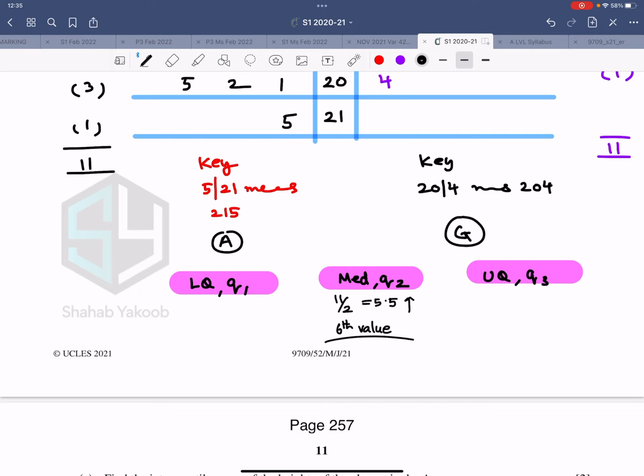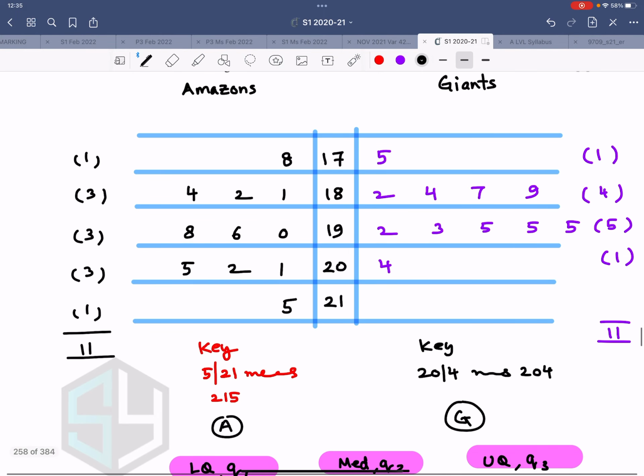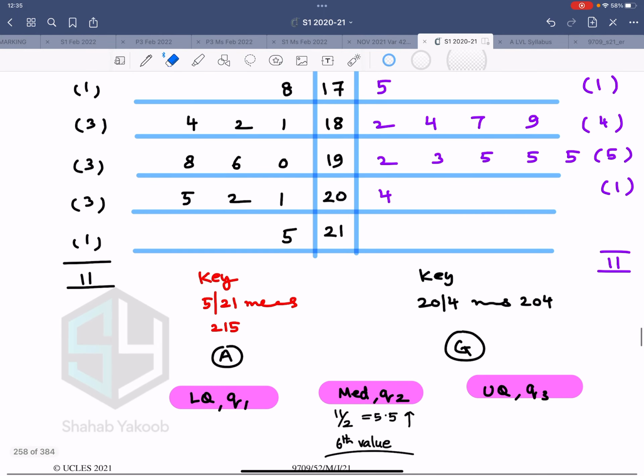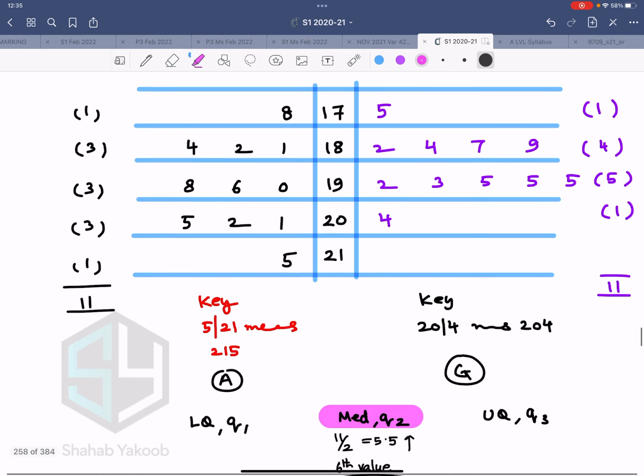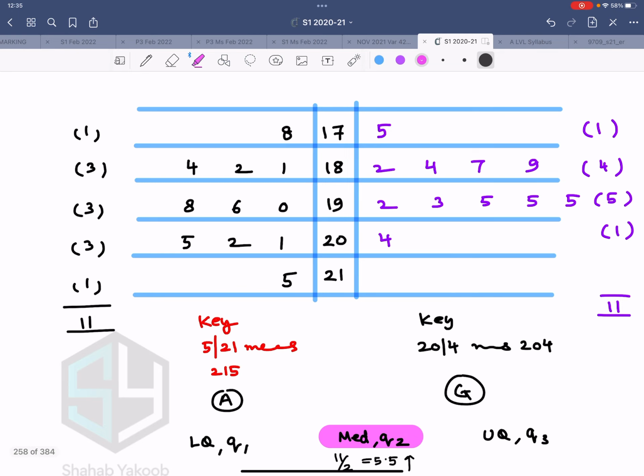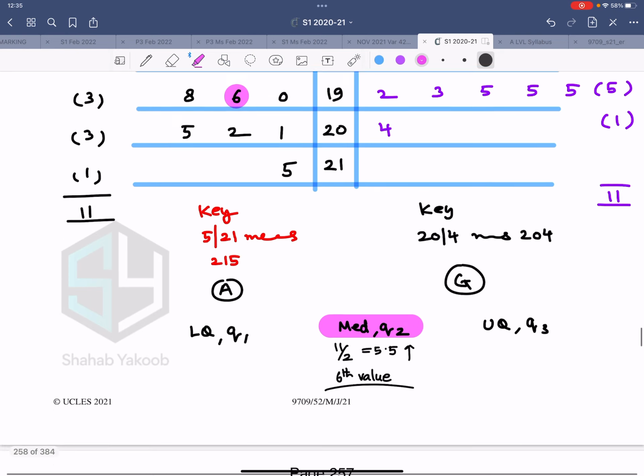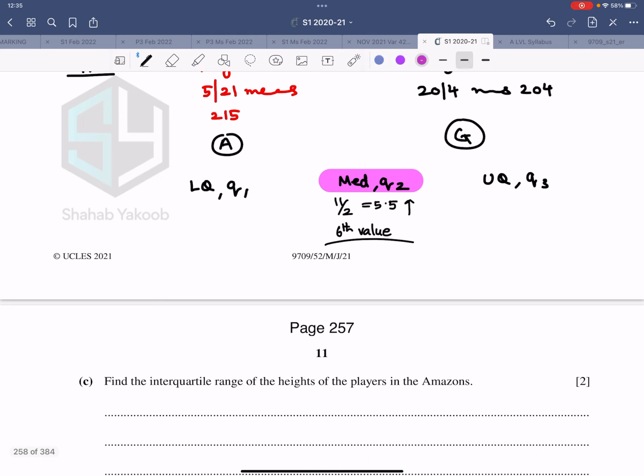Wait a minute. Let me change the color so that it looks nicer. So let me choose the stroke eraser and then this eraser. So the pink one is the one in the middle. So 1, 2, 3, 4, 5, 6. So this 196, that is the median. So 196 is the Q2.